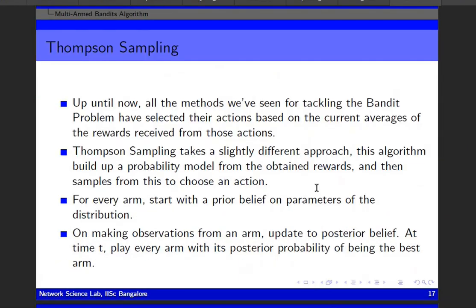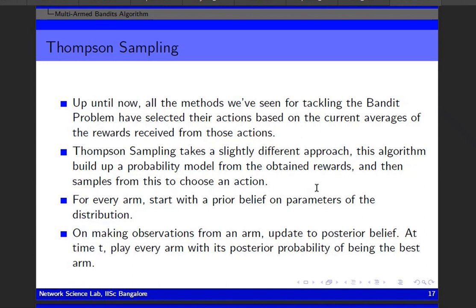Now coming to Thompson sampling. Up until now, all the methods we have seen for tackling the bandit problem have selected their action based on the current average of the reward received from those actions. Now, the Thompson sampling algorithm takes a slightly different approach. This algorithm builds up a probability model from the obtained reward and then samples from this to choose an action.